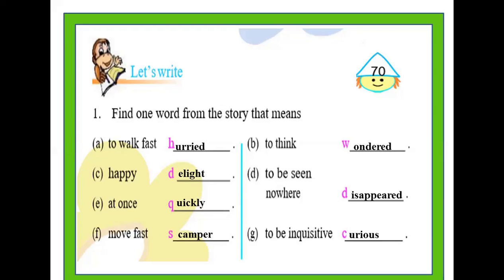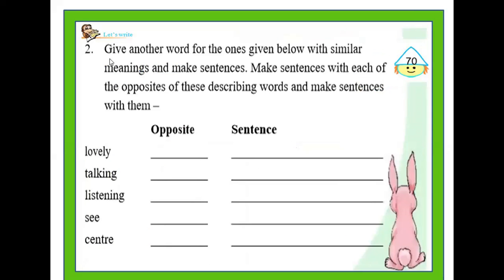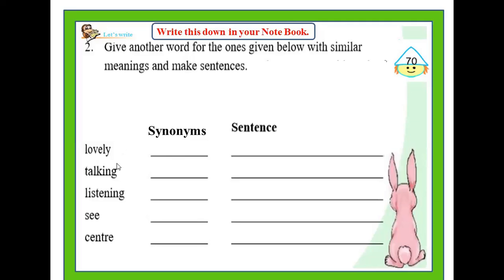Children, let's now check out the second exercise from the section Let's Write. Please look onto the screen while I read the question to you. Give another word for the ones given below with similar meanings and make sentences. Make sentences with each of the opposites of these describing words and make sentences with them. In this exercise, you are expected to do two things. At first, you will have to find out the synonyms of these words and write them down in the space that is provided here in the textbook.